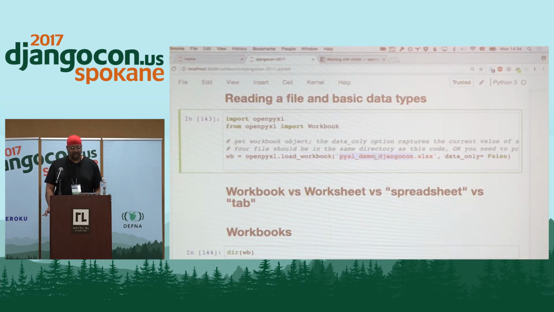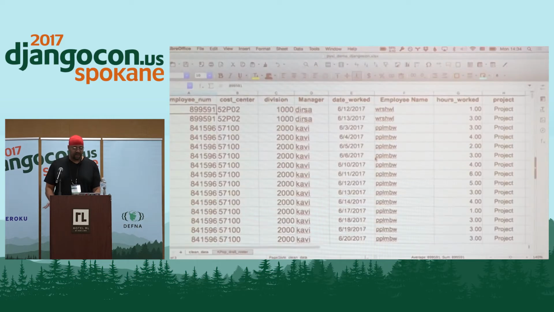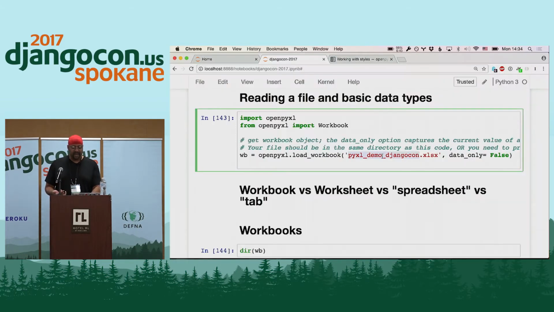This is the name of the file that we're using. The spreadsheet that we just saw, this spreadsheet, is pyxl_demo_DjangoCon.xlsx. Oh, that's wrong. That should be true. I was playing with this earlier. The distinction here is that data_only equals true is for situations where you have a formula in a spreadsheet, which lots of spreadsheets have. If data_only is equal to true, it's going to give you the result of the formula in all cases, as opposed to bringing you back the formula itself.